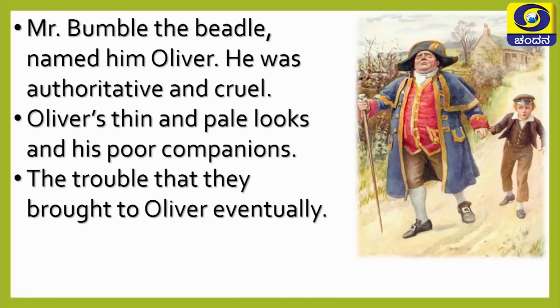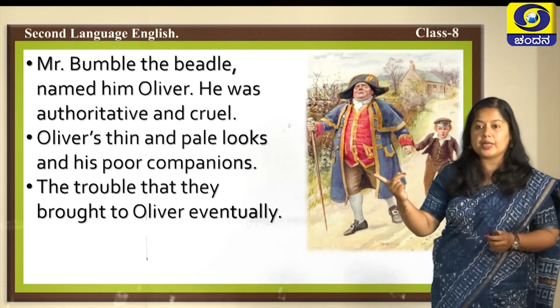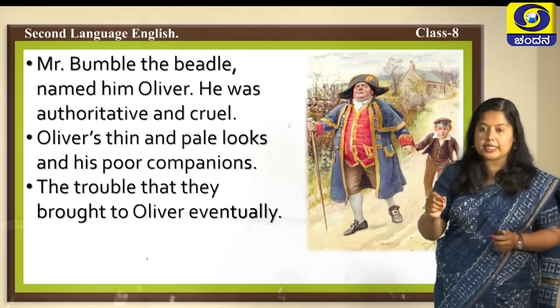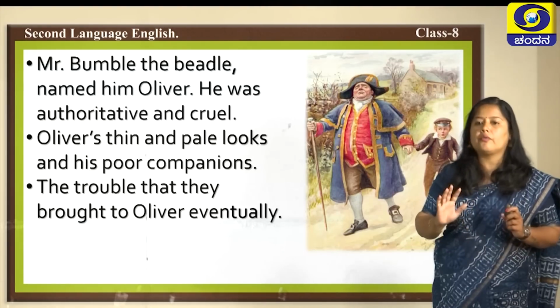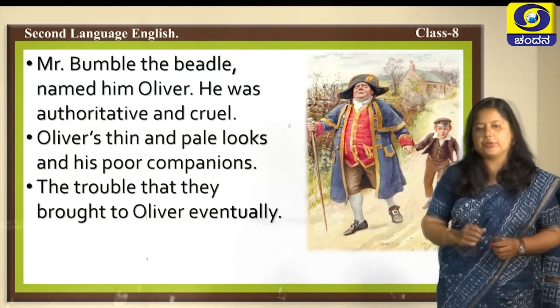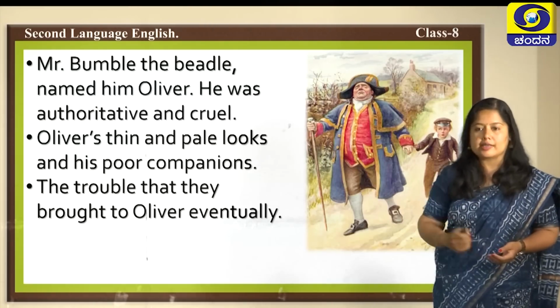So, what they suggested to Oliver is to go and ask for more, because none of them had the courage to go and ask Mr. Beadle for more food. If asked, they would be beaten, they would be scolded. So, all of the kids were very afraid of going to him and asking for more food. And whom did they choose? They chose Oliver to go and ask.